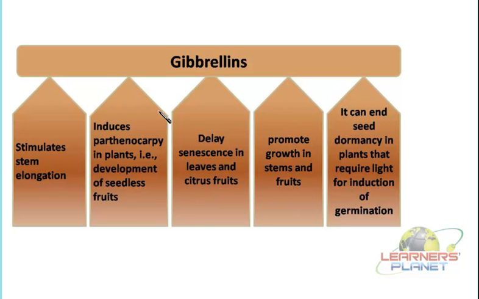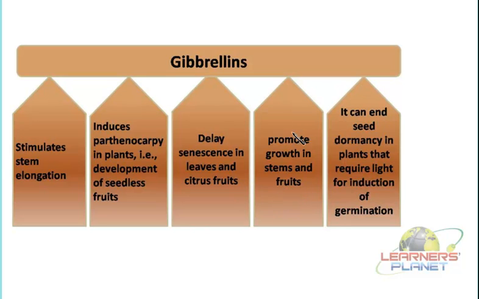But since gibberellins are supporting these elongation type of processes, they are involved in the growth of stem and the fruits, so they are delaying the process of senescence. So of course now it's clear that the next function of gibberellins is that it promotes the growth in the stem region as well as in the fruits.